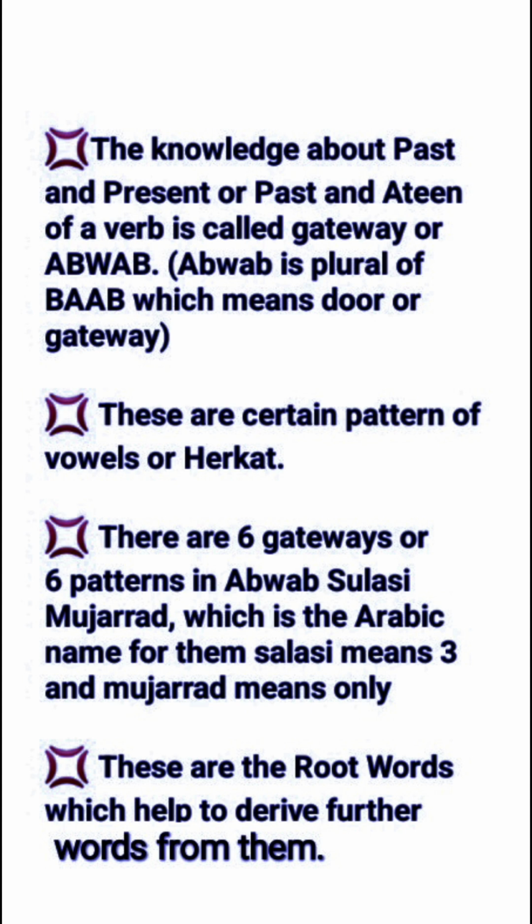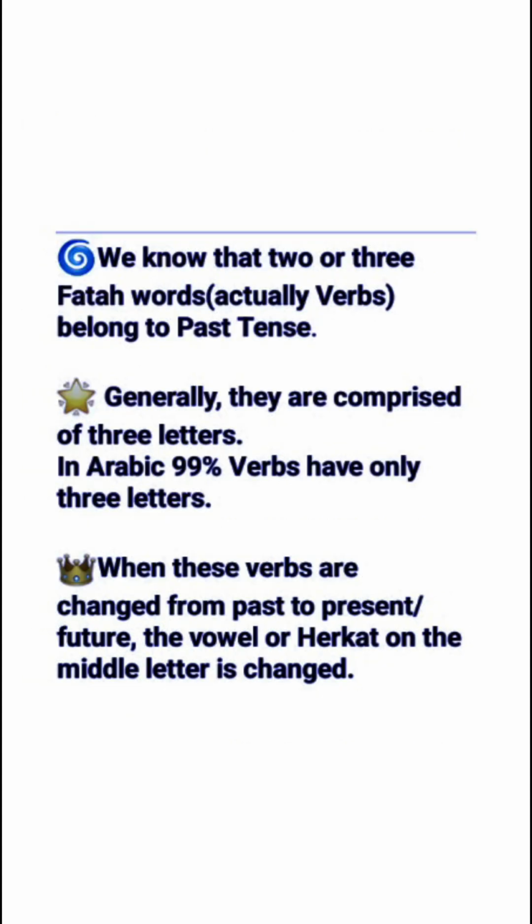These are the root words which help to derive further words from them. We have learned in our basic course that 2 or 3 fatha words belong to the past tense. Generally, they are comprised of 3 letters. In Arabic, 99% of verbs have only 3 letters. When these verbs are changed from past to present or future, the vowel or harkat on the middle letter is changed.